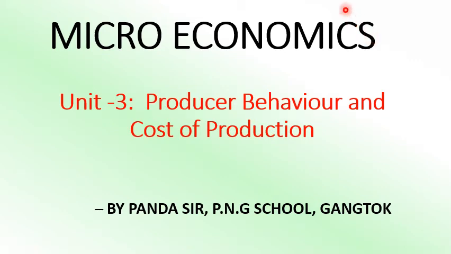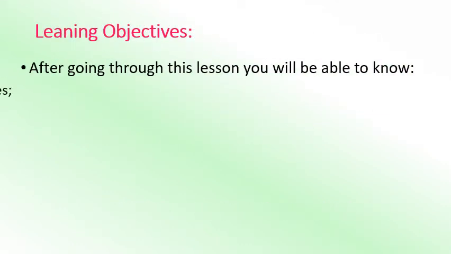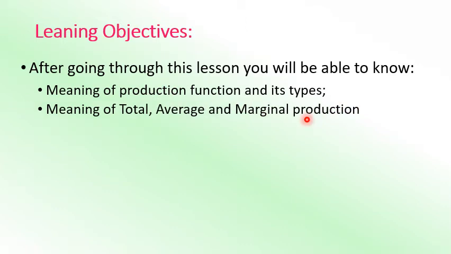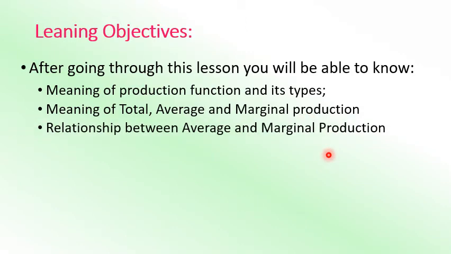Today we are going to learn producer behavior and cost of production, part of microeconomics. After going through this lesson, you will be able to know the meaning of production function and its type, the meaning of total, average and marginal production, relationship between average and marginal production,